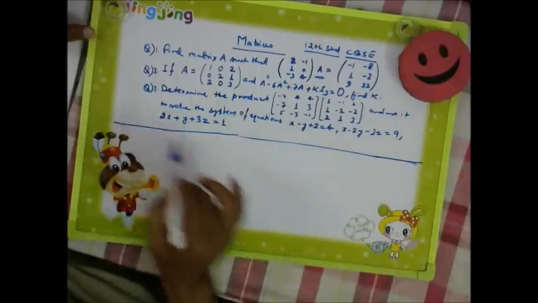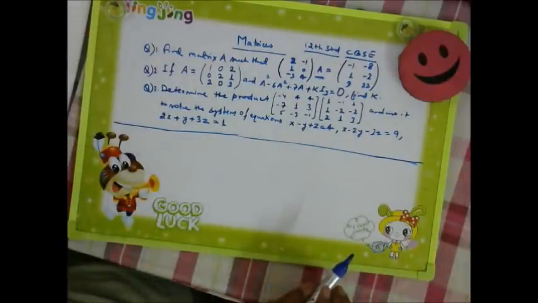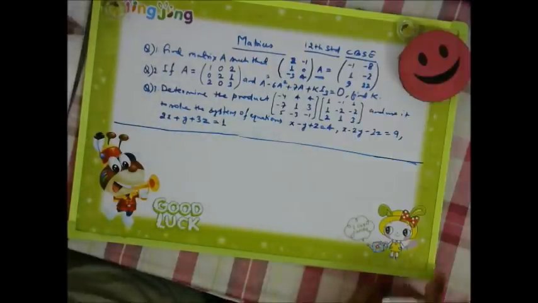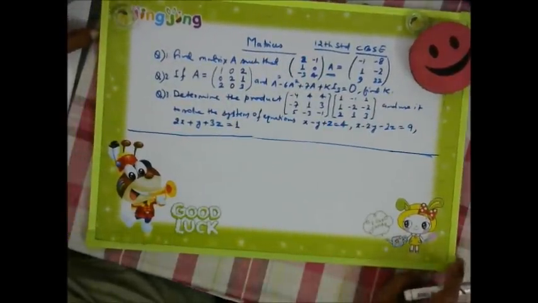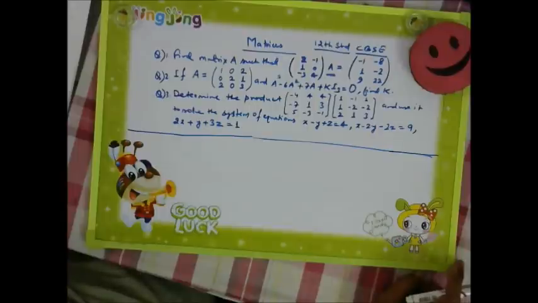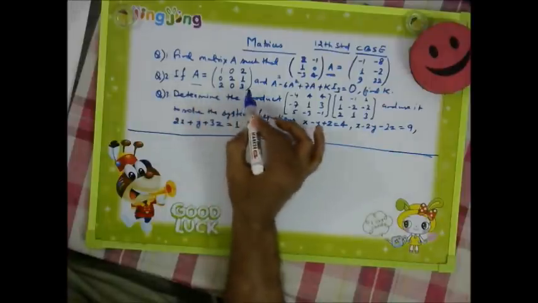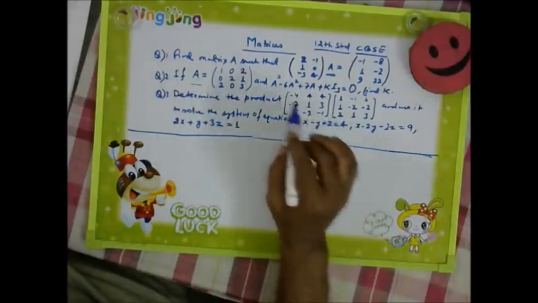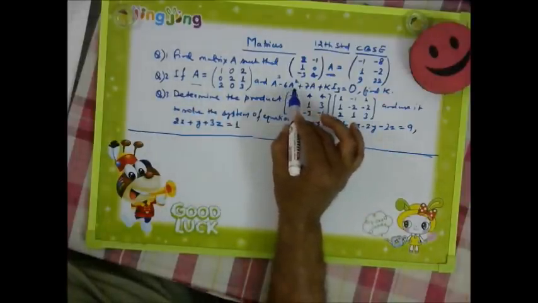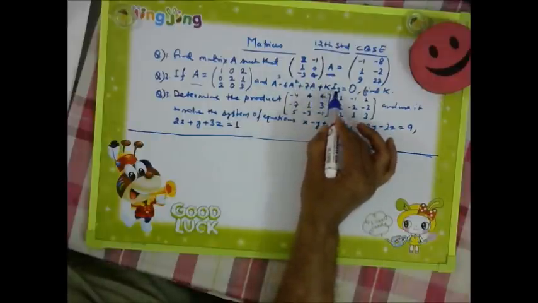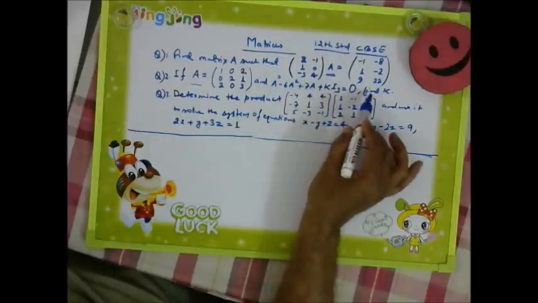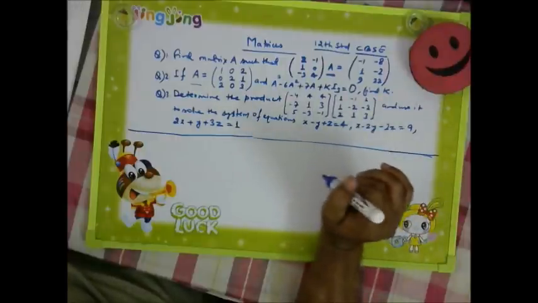So matrix multiplication is a very important one, which needs to be paid attention to. Okay, so that is there. Here matrix A is given to us. We need to find A cube minus 6A square plus 7A plus K I3 is equal to 0, and find K.